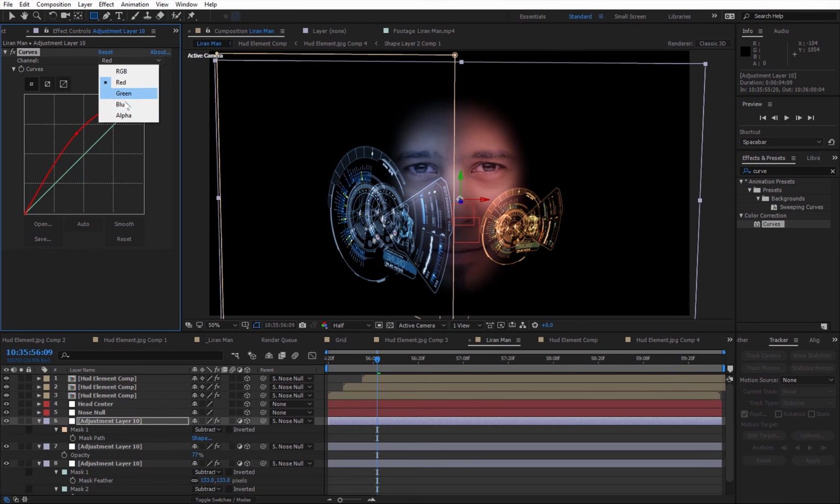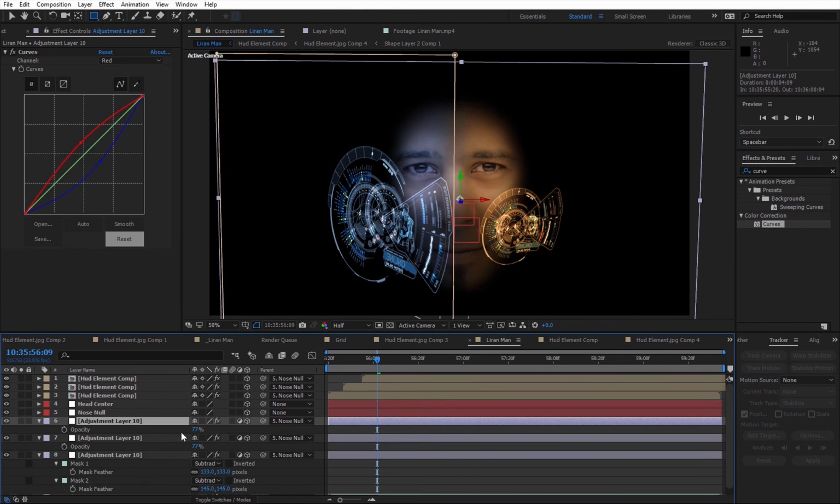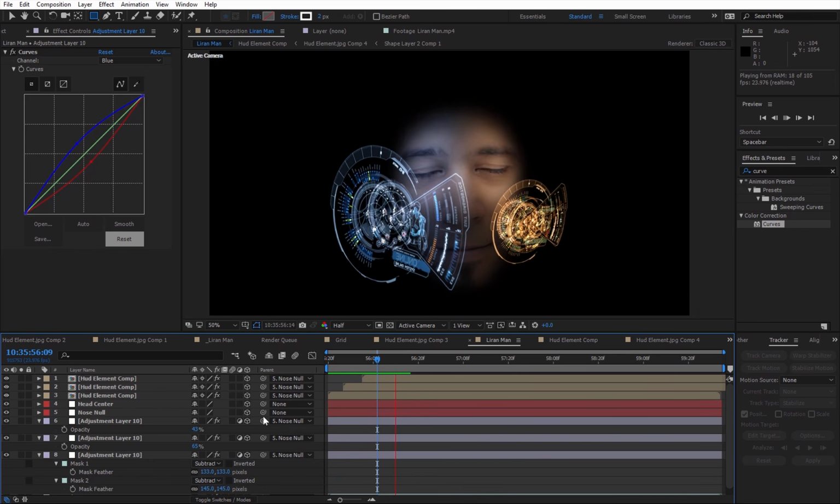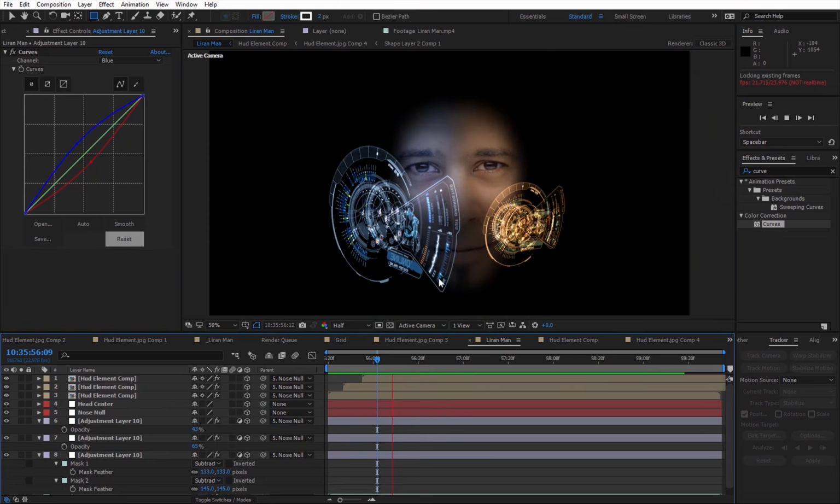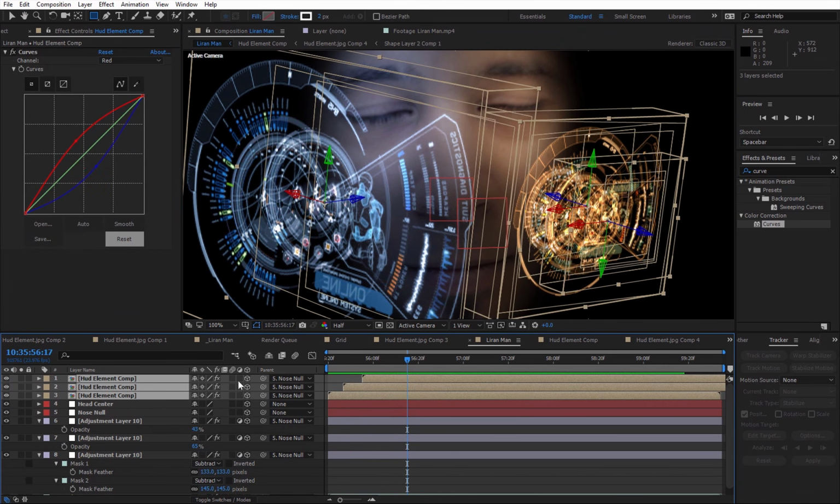So I'm gonna take the red and maybe the blue. I think I exaggerated a bit. And maybe I'm gonna take the opacity of this layer down, both of them, just a hint. Yeah, perfect.